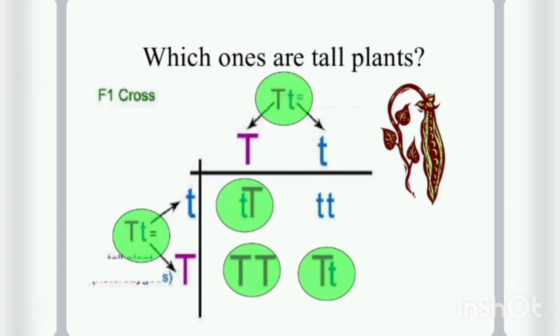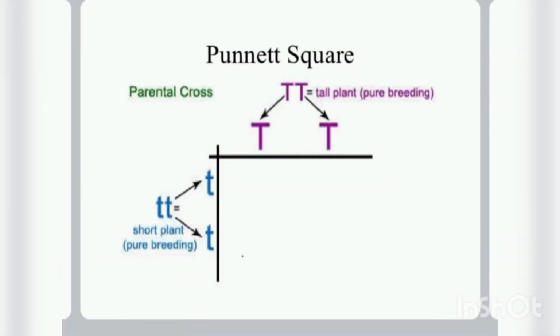This is just for the pea plant. We are not only crossing pea plants; there are many different genes we are going to cross, and we must consider the characteristics. For example, this T and this T. We have taken an example of phenotype. As I already discussed in the previous slide, phenotype is nothing but the physical markup of a gene. Short and tall are a physical markup of a gene.